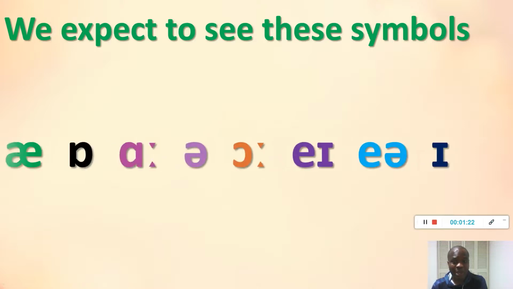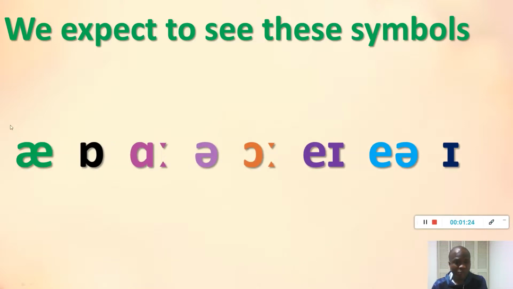Now let's start with the sounds that we are expecting to see. We are expected to see these symbols or these sounds. These are sounds and they are called IPA. The first sound is A, like in apple, and the second one is O, that's a short vowel, and the next one is R, as in car, far.